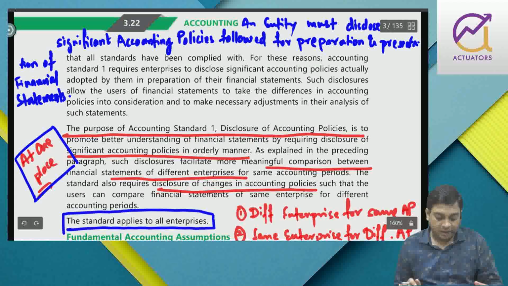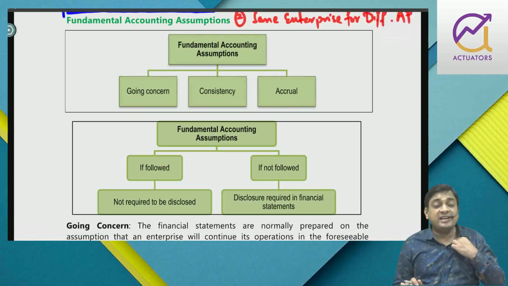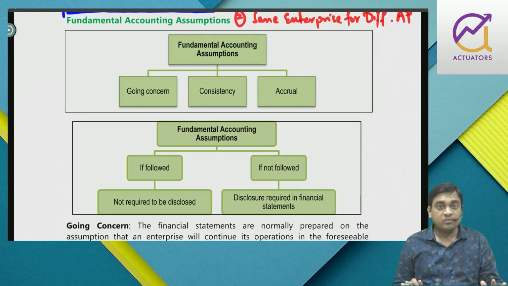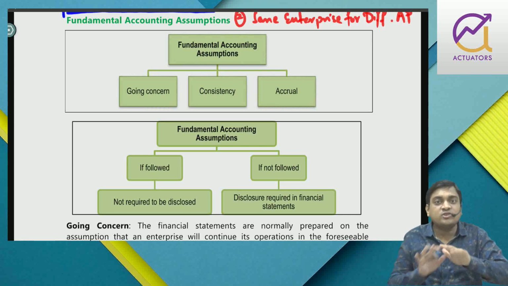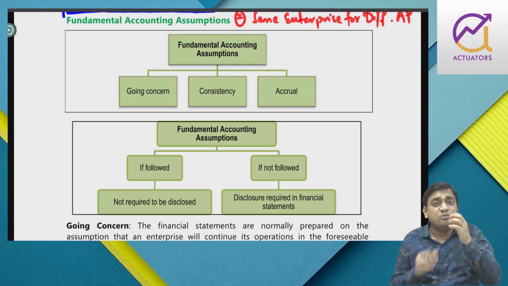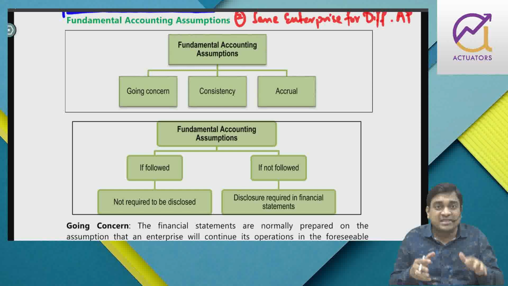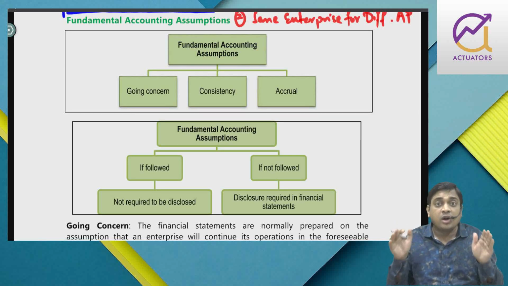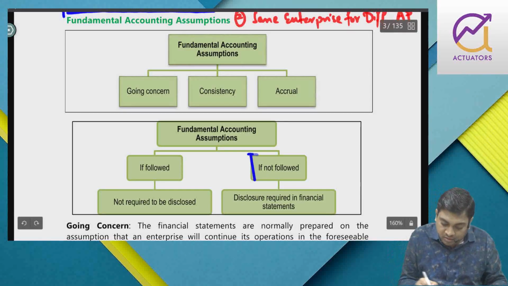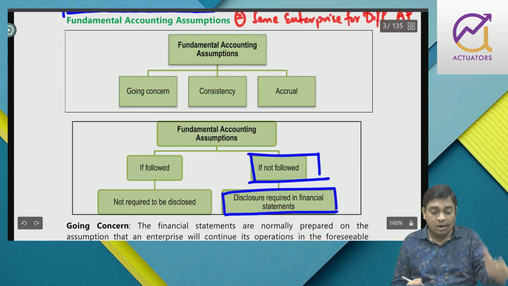Right? Now, there are certain fundamental accounting assumptions which every entity must follow. If these are followed, they should not be disclosed, because these are fundamental accounting assumptions. Whenever you prepare your set of accounts, these concepts, these principles, everyone must follow. You only have to disclose them if these are not followed.